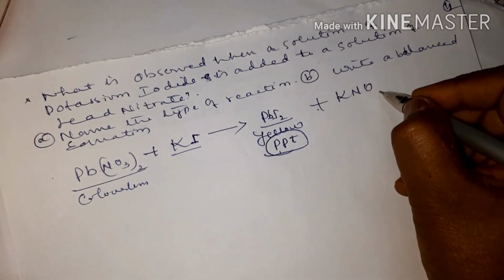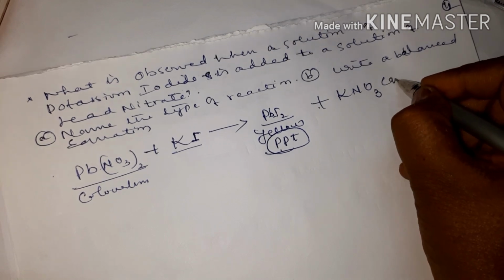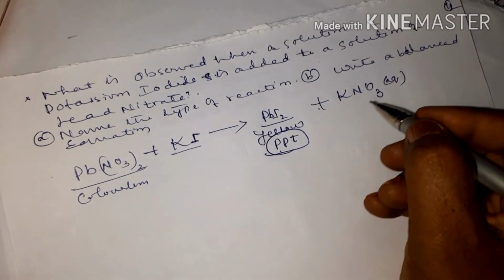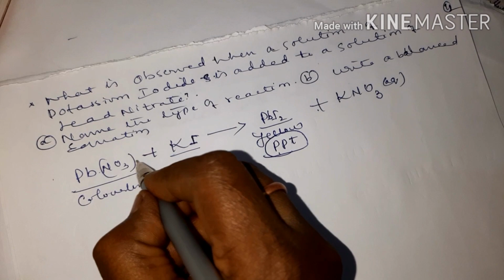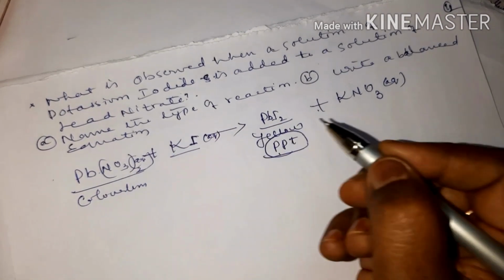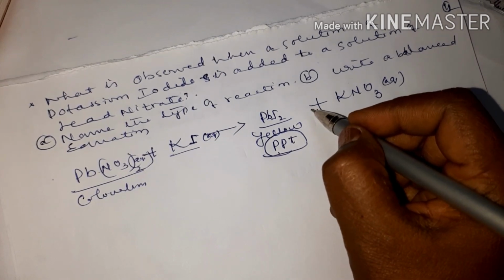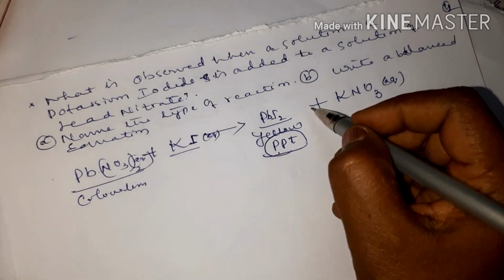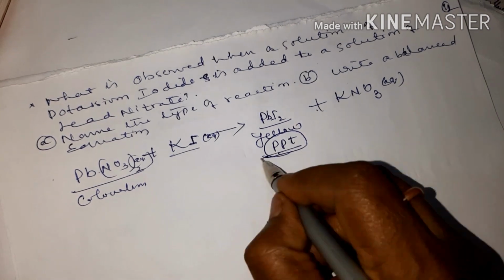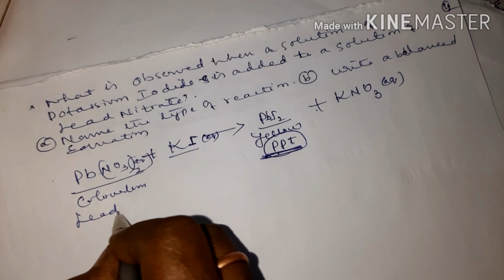potassium nitrate, which is an aqueous solution. Okay children, so this is also aqueous solution. This is also aqueous solution. Aqueous means when mixed in water you get solution, soluble substance. We call it aqueous solution. You get a yellow insoluble substance, yellow precipitate. So this is lead nitrate.